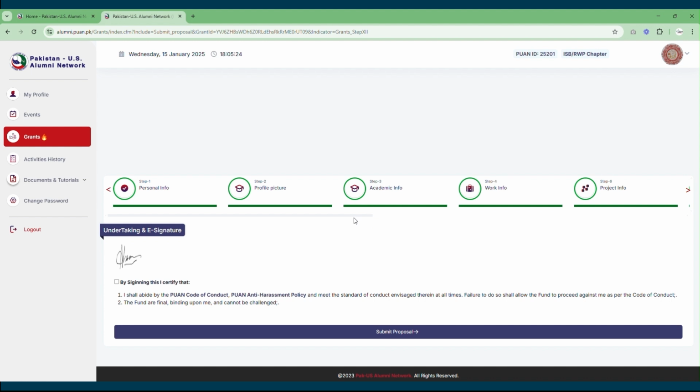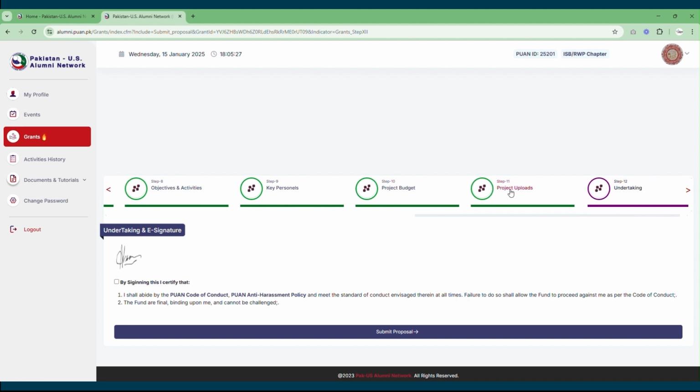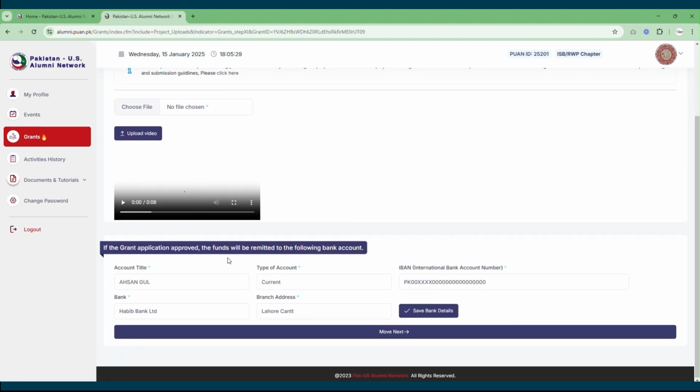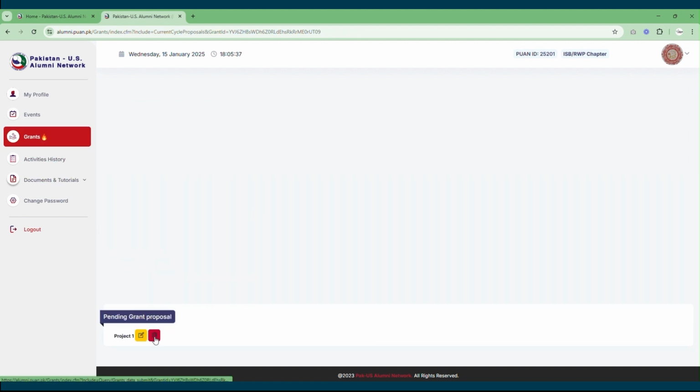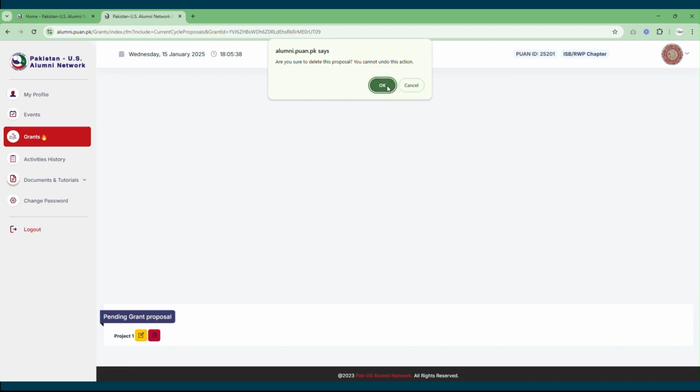For example, you want to make any kind of changes in the budget tab, or for example in the tab of your account details. So you can always make the changes, then click on the undertaking, and then you can submit the proposal. In case you want to delete the proposal, your system will ask you again whether you are sure about making this change, because this change cannot be undone.